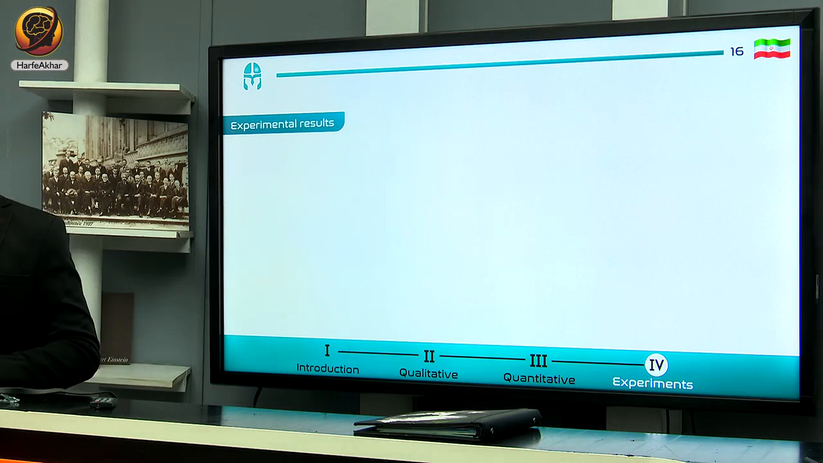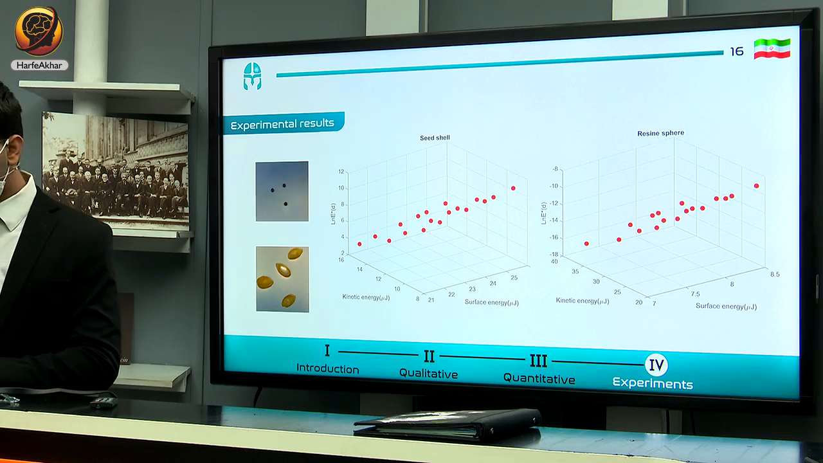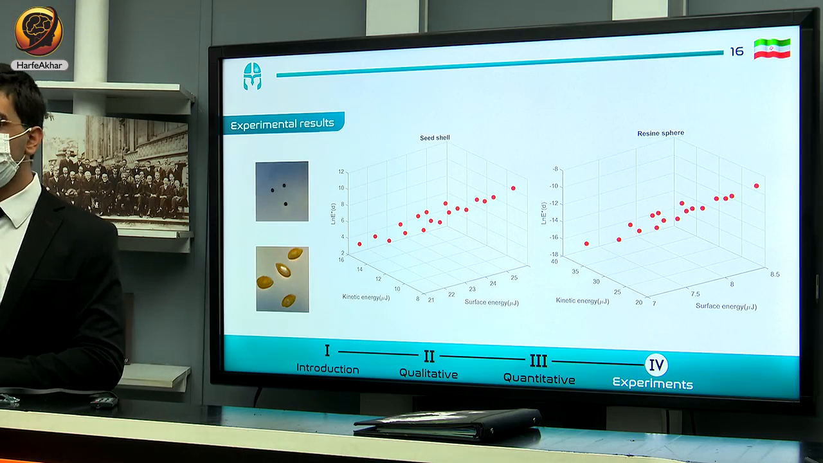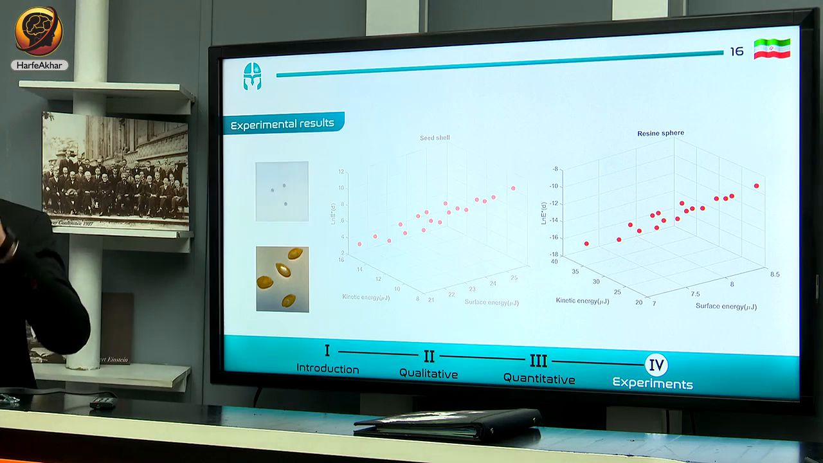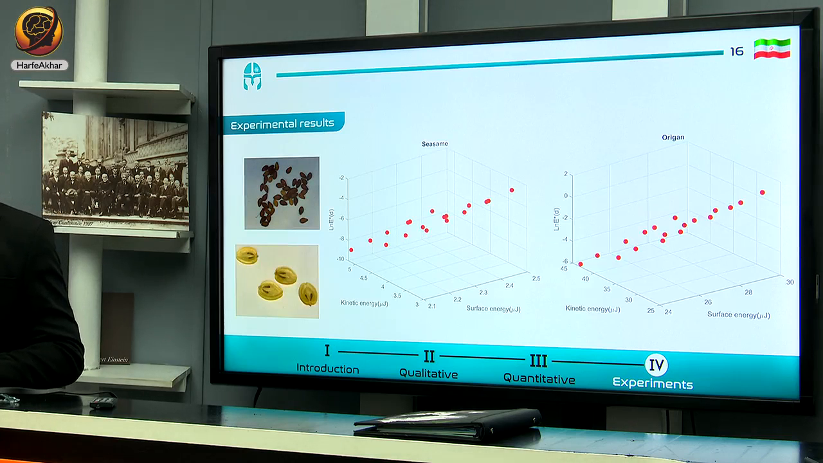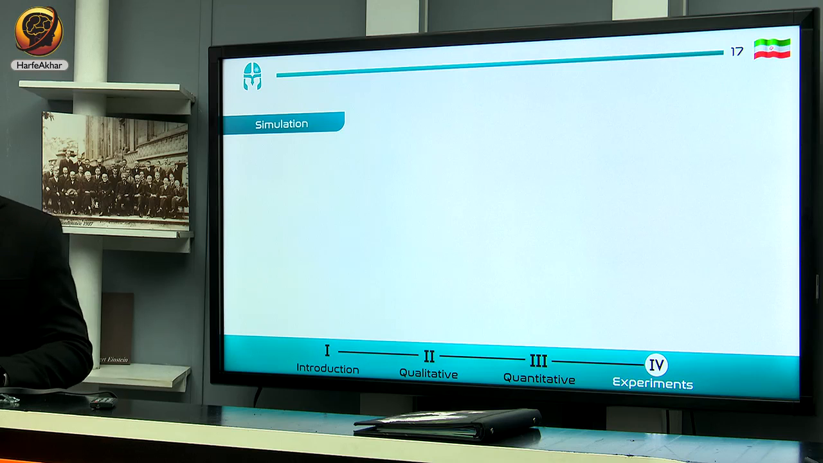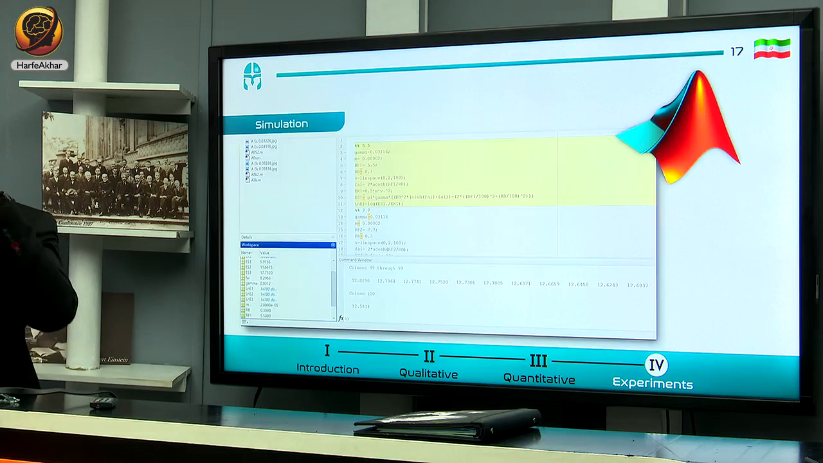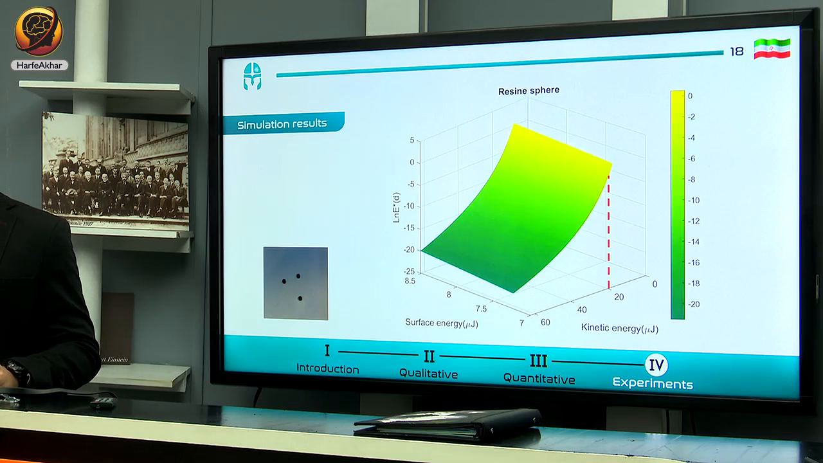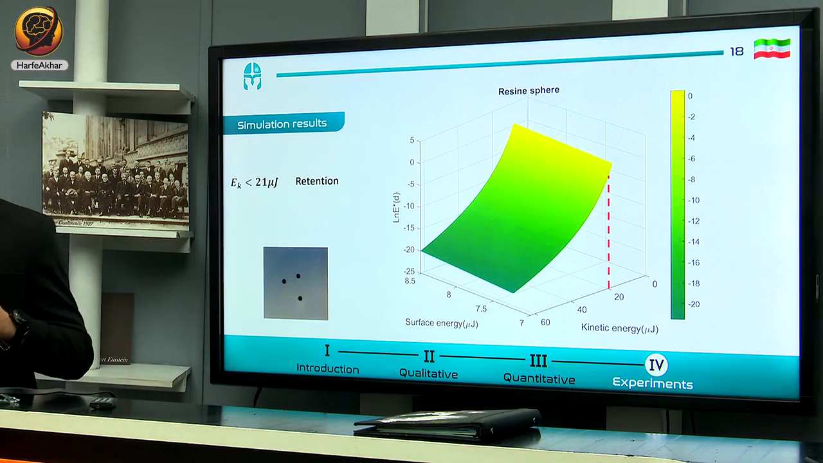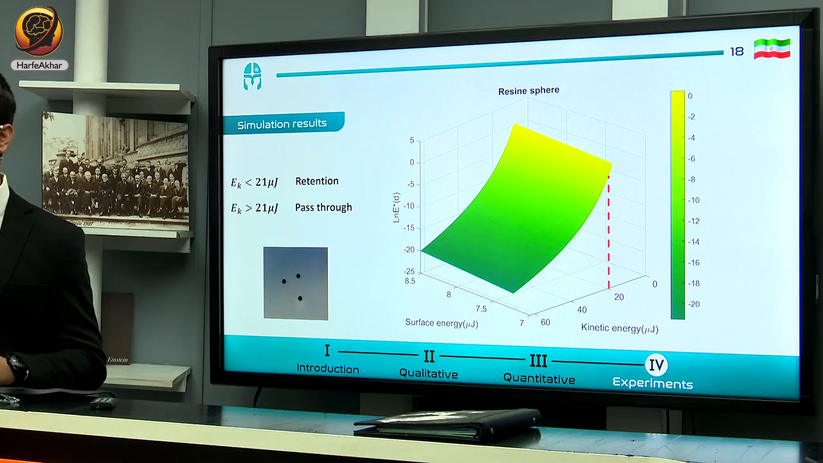In my experiment, these are my experimental results here, and this is for the seed shell and this is for the resin sphere. The level of ESR is based on 10 to the power of minus 1, and kinetic energy and surface energy are in microjoules. Later, I will talk about the conditions with our prediction. For our prediction, I use MATLAB, and based on the equations that we have, we can predict the condition of these particles. These are my MATLAB results, and as you observed here, at the same surface energy, if the kinetic energy of the particle is less than 21, the particle will be retained, and if it's more than this variable, the particle will pass through.